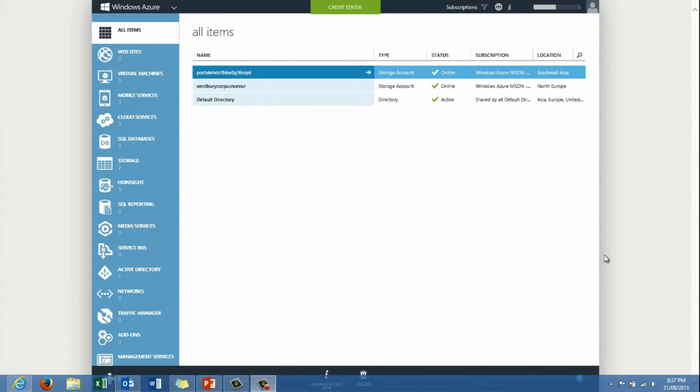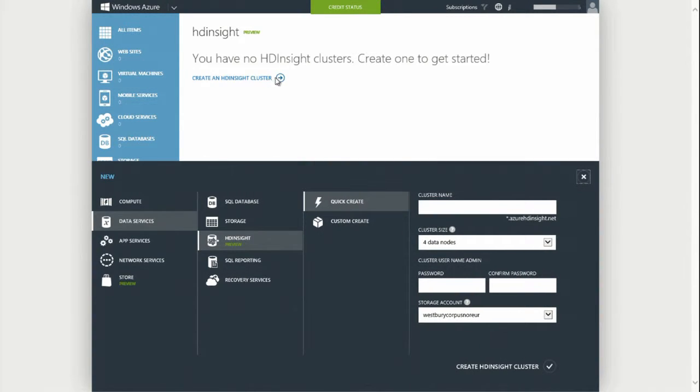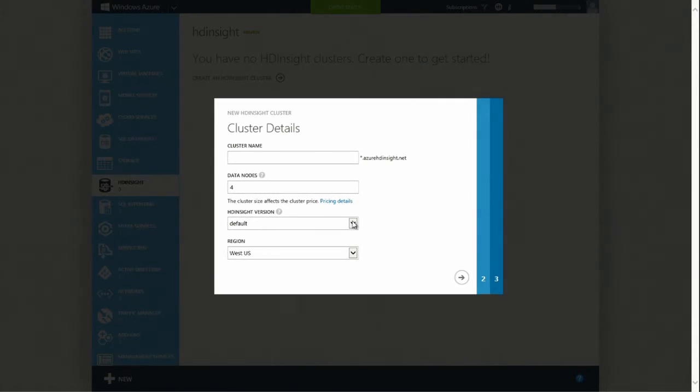So here we are in the Azure portal. And we can see here we've got our HDInsight option. So we're going to click on this and just launch ourselves a cluster. It kindly tells us that I don't have any, so we're going to opt to create one. We have to do a custom create because we need to point it at some particular storage. So we'll give the cluster a name and call it TechEd Sentiment Demo.